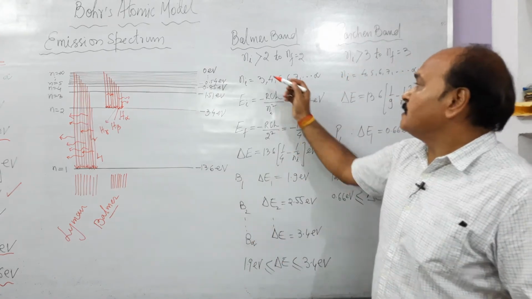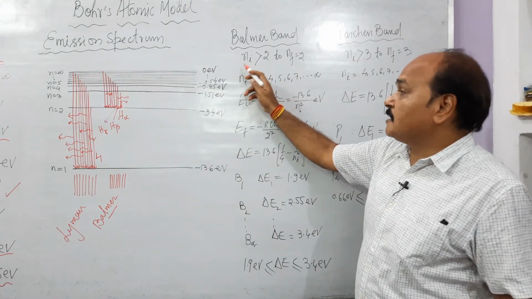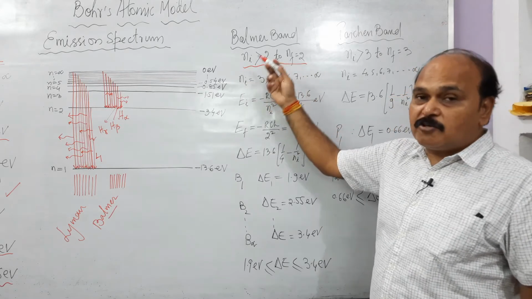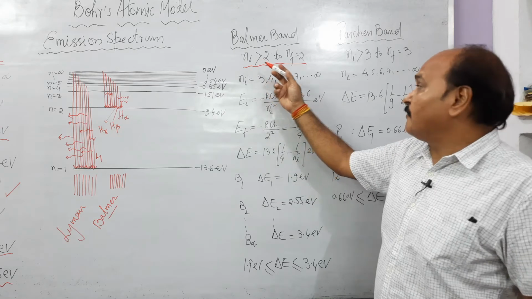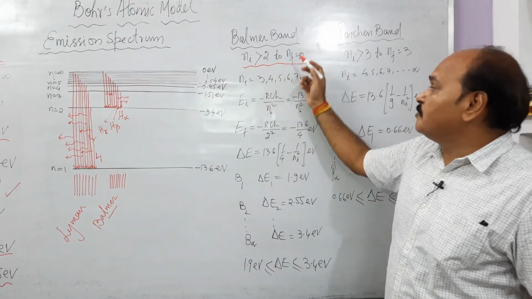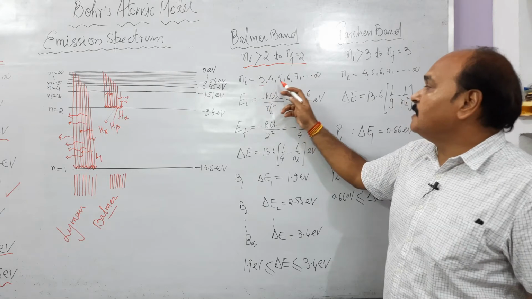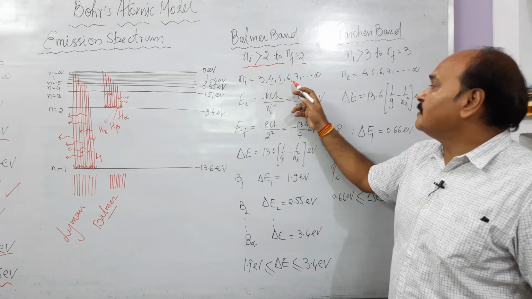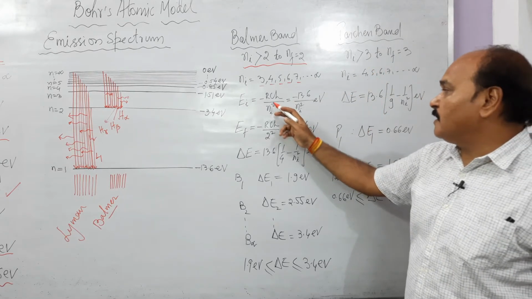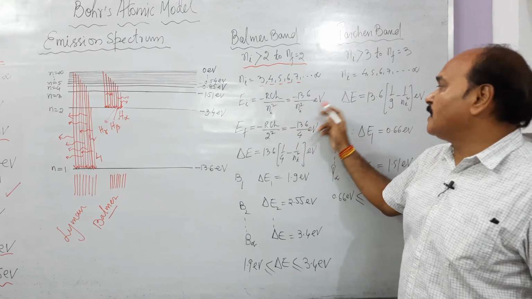As usual, when transition takes place from any excited state to state number 2, Ni is greater than 2, and the final state has n as 2. Ni greater than 2 means the minimum value of Ni would be 3, then 4, 5, 6, 7, and so on up to infinity. Initial energy state will have 13.6 upon Ni square.